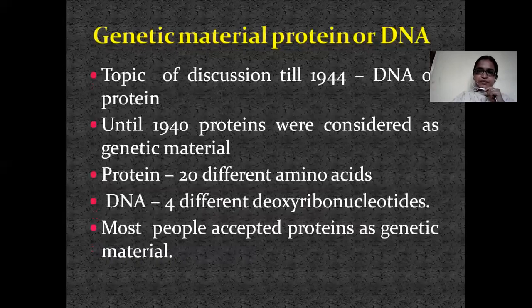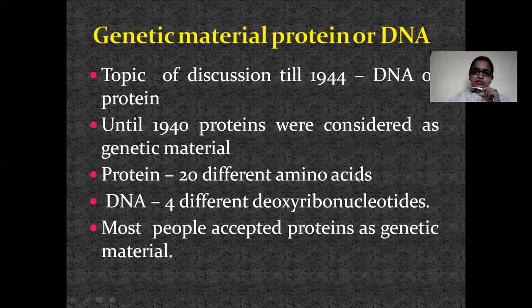Next, genetic material: protein or DNA. Till 1944, scientists were not clear whether DNA or protein is the genetic material. Till this period, they considered proteins as the genetic material because proteins are made of 20 different amino acids, whereas DNA is made of only 4 different deoxyribonucleotides.